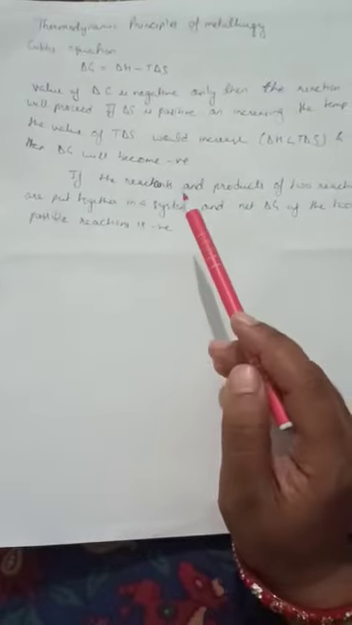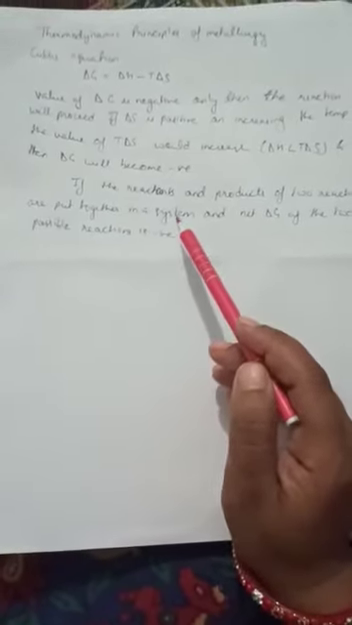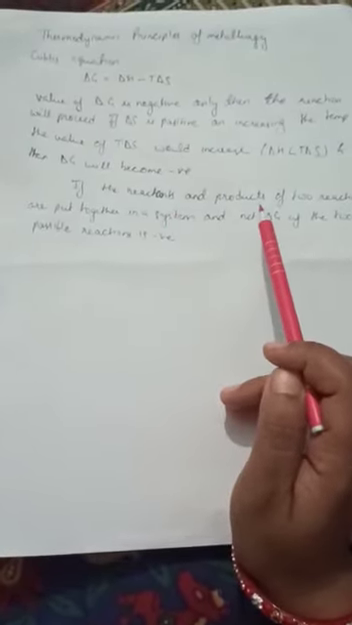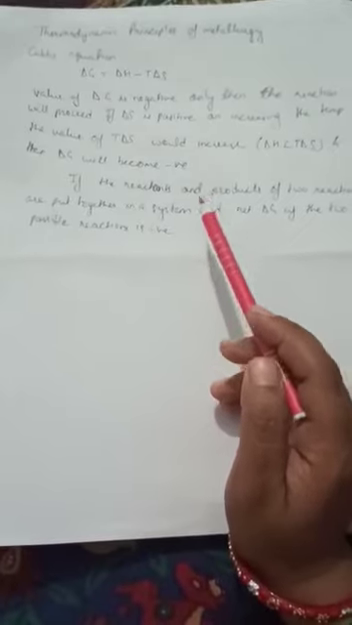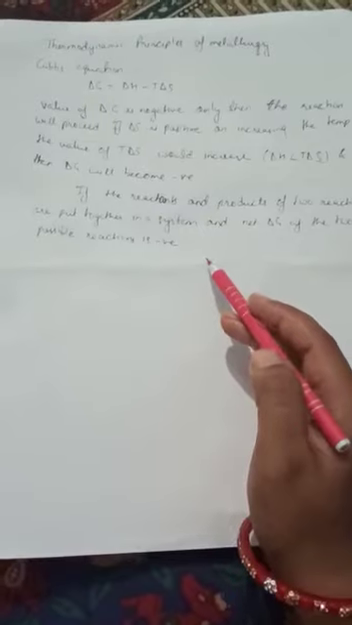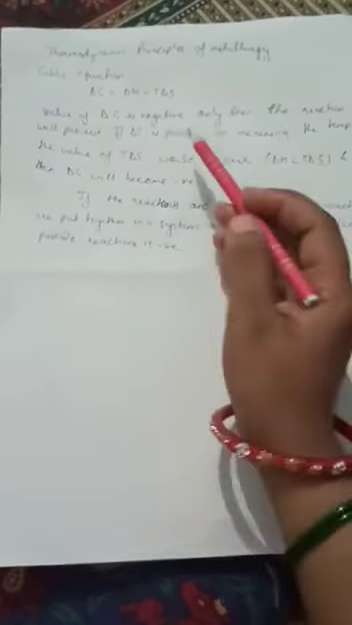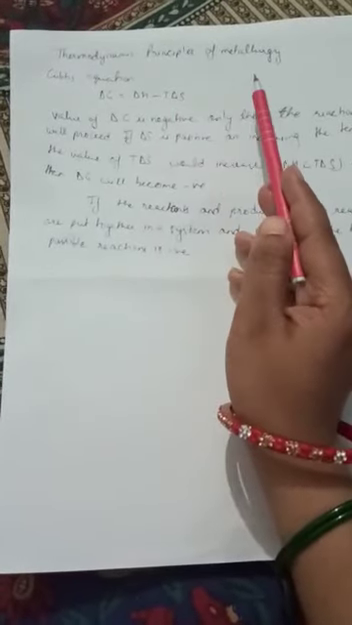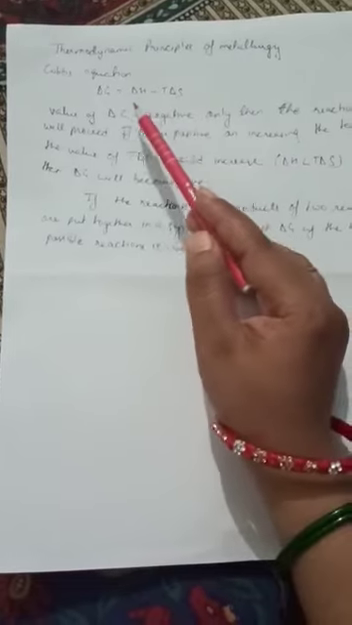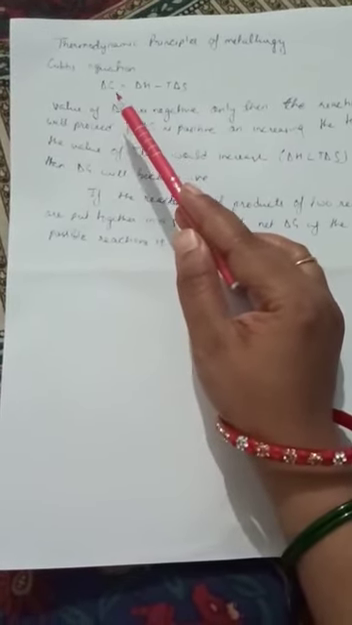This means that if a system is dependent on two kinds of reactants and products, then in that case their net delta G value should be negative. Only in that case will the reaction proceed. So this was your thermodynamic principle of metallurgy: for metallurgical processes to happen, it is necessary that the value of delta G should be negative.